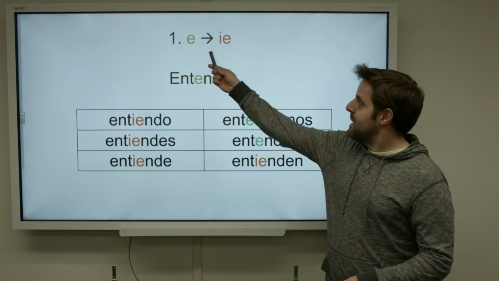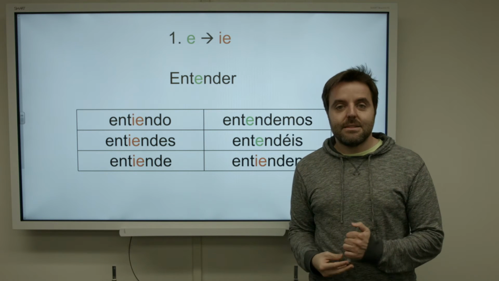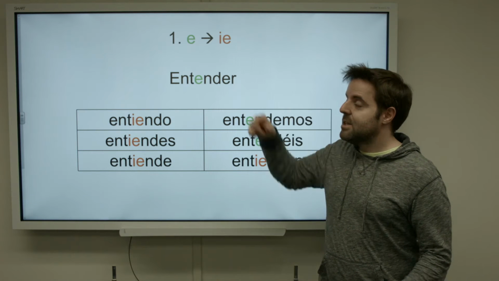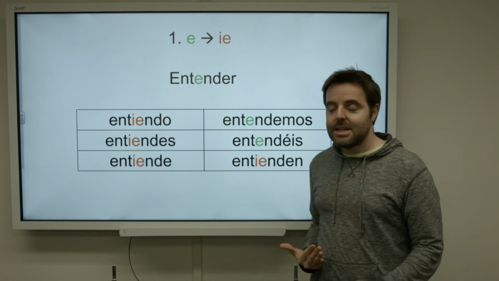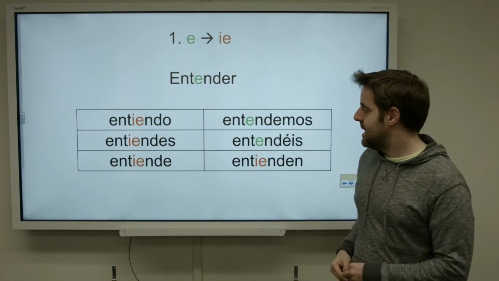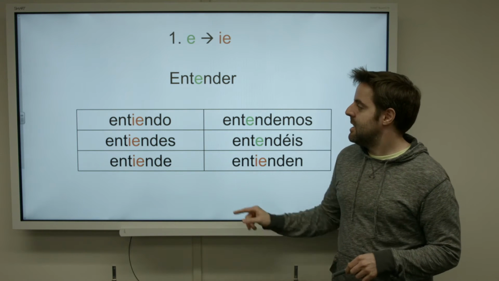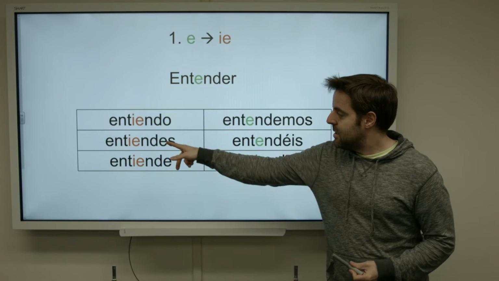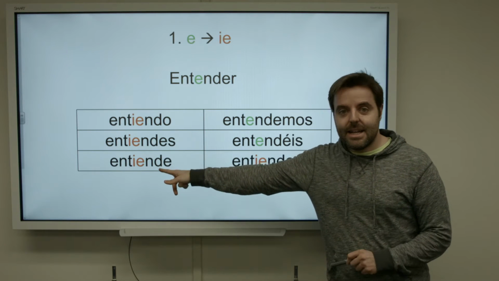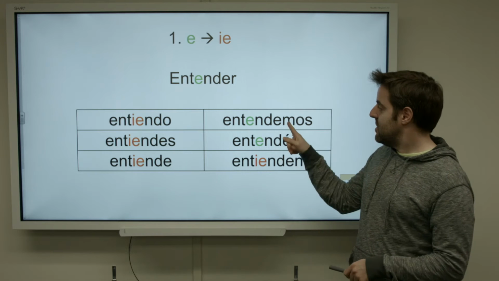Number one, verbs whose infinitive contain E and they change to IE. For example, entender, to understand. Here we see the conjugation in present indicative. Yo entiendo, I understand. Tú entiendes, él, ella, usted entiende.